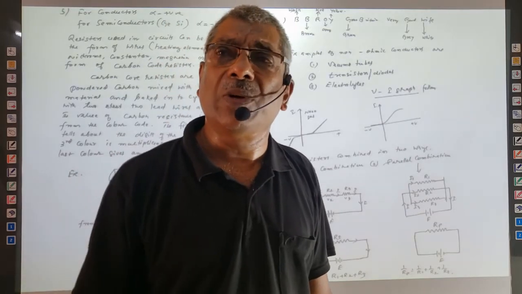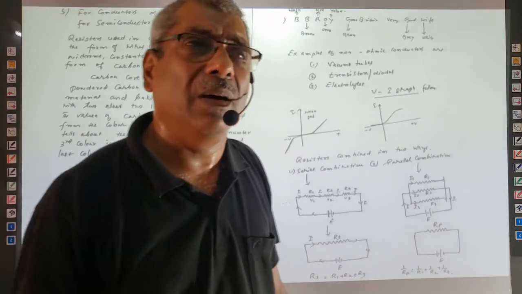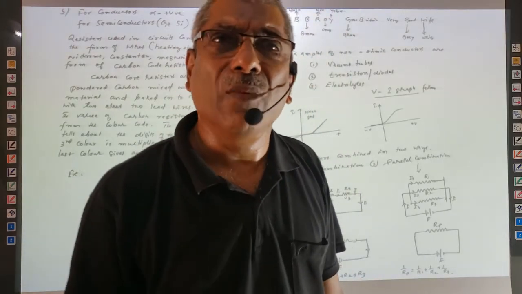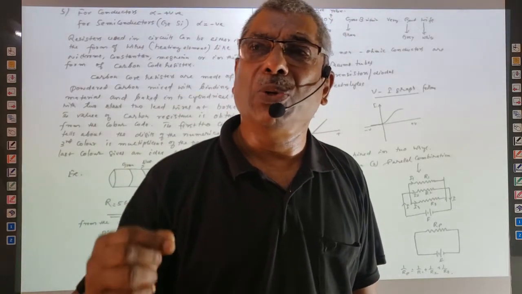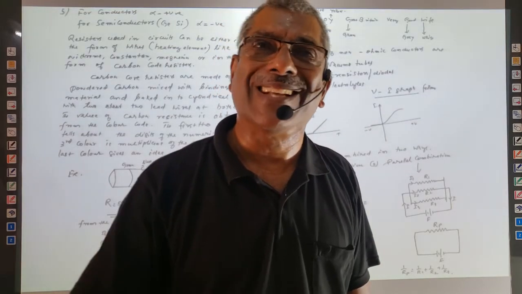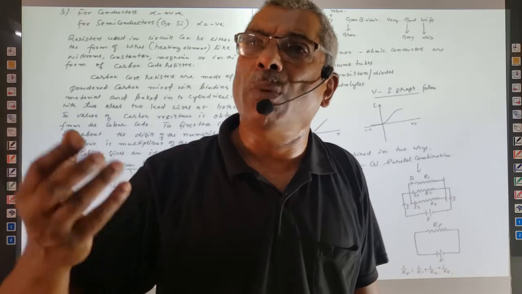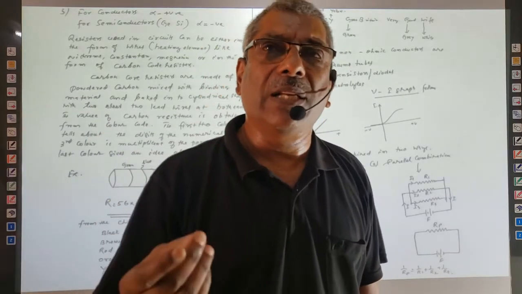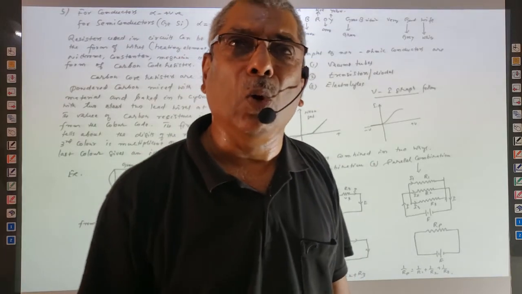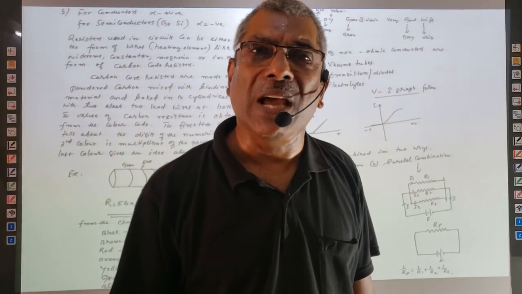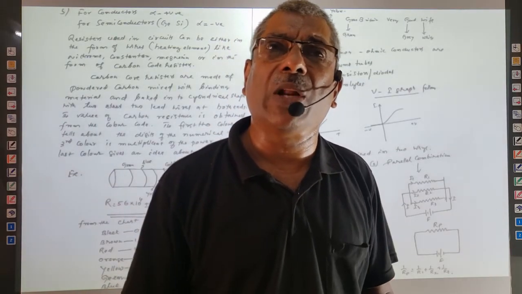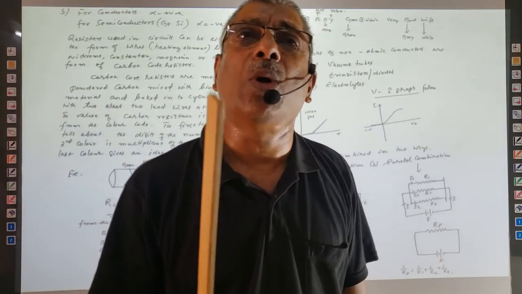But in electric circuits, sometimes we use, for example, the incandescent bulb filament, which is a heating element. When current passes through it, due to the heating effect, it glows. That means it produces heat as well as light. So that is in the form of a wire. These heating elements are wires of different materials like nichrome, manganin, constantan, etc. But in electronic circuits, the resistors that we use are carbon core resistors.